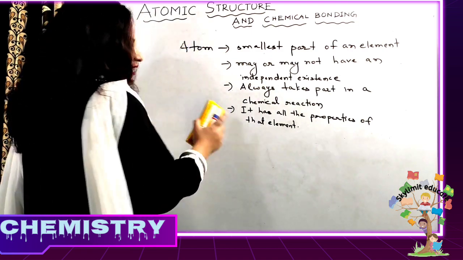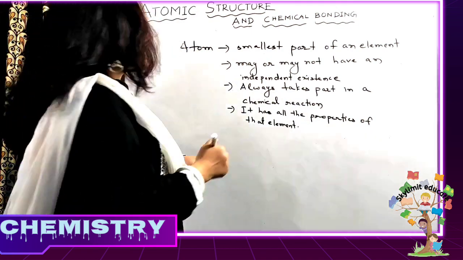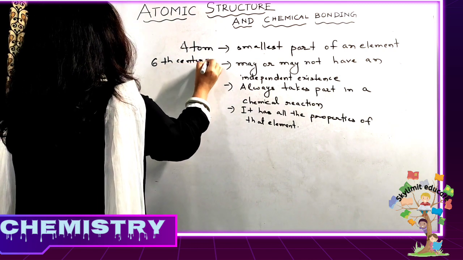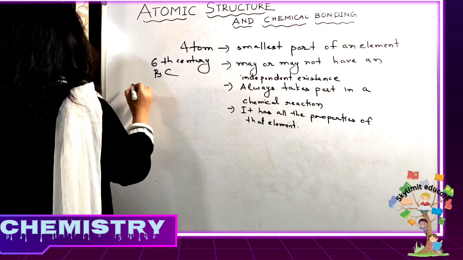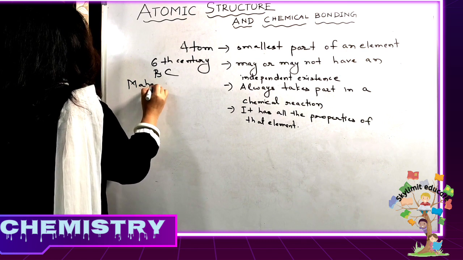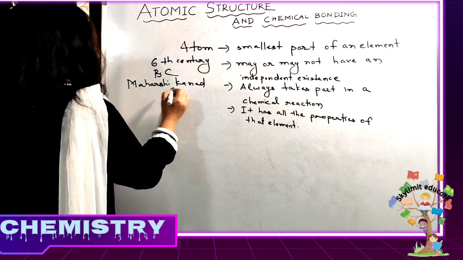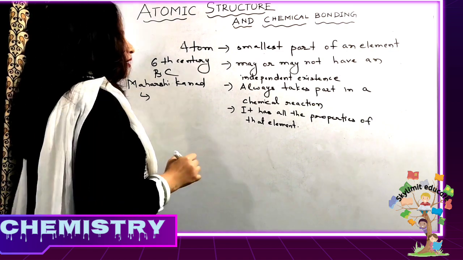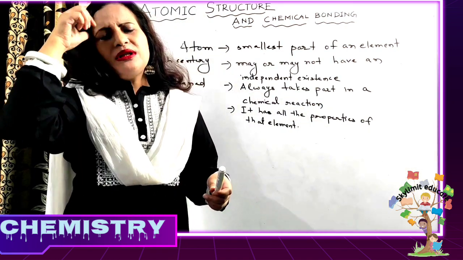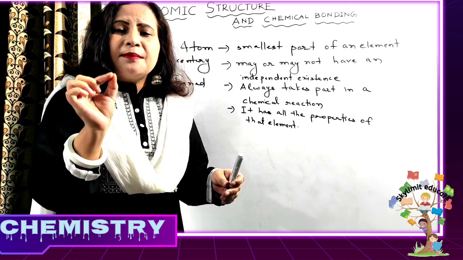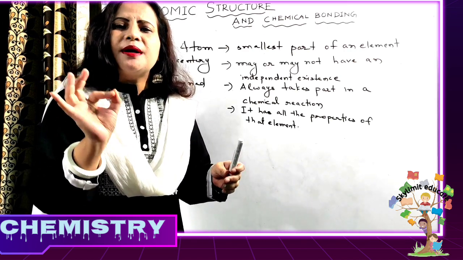Around the 6th century BC, Maharshi Kanad told that all matter is made up of what? Paramanus.